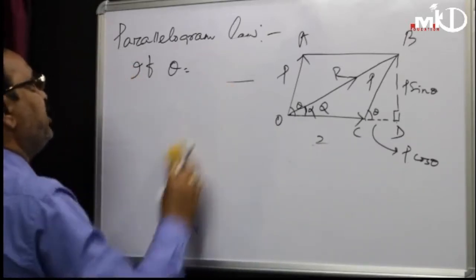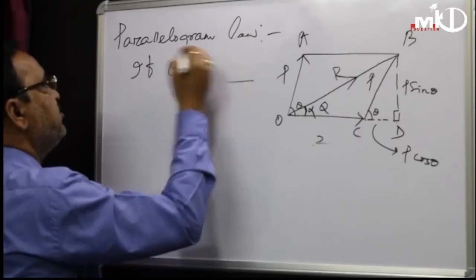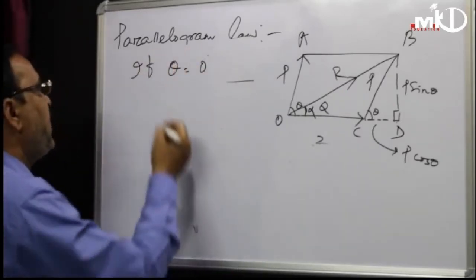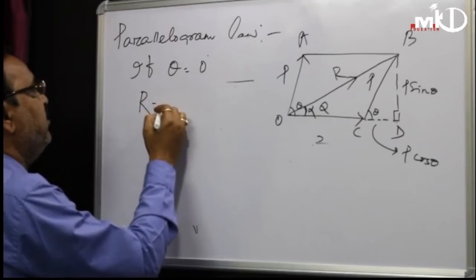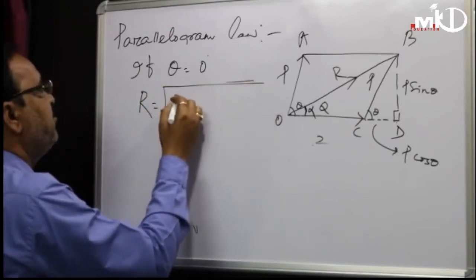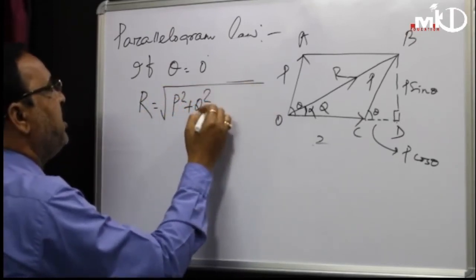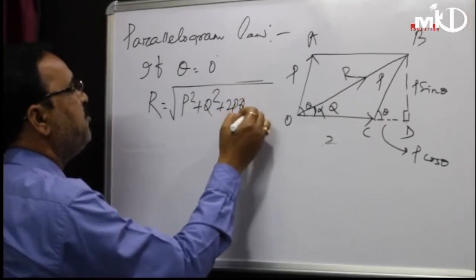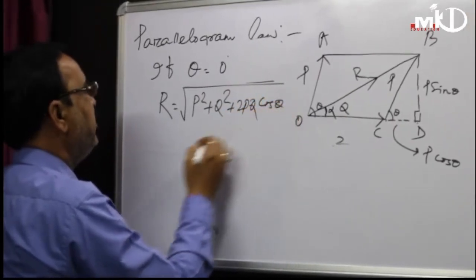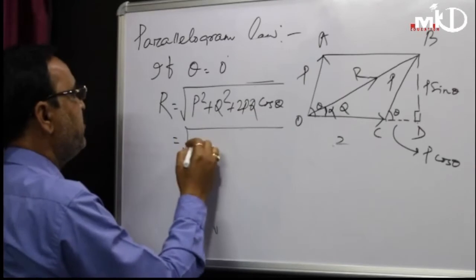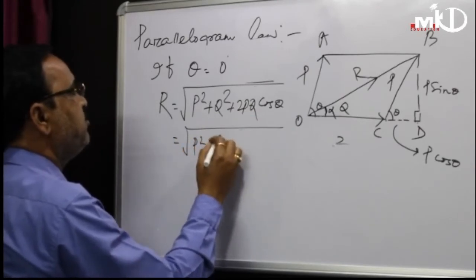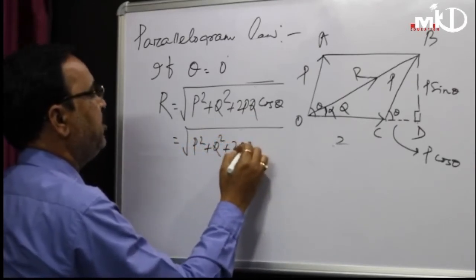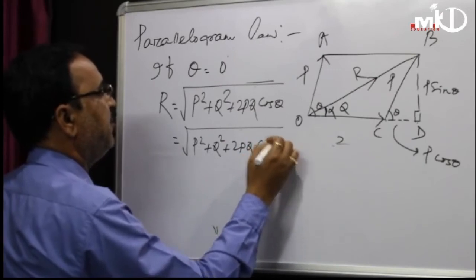If theta is 0 degree, what will happen? The resultant R equals square root of p square plus q square plus 2pq cos theta. It means square root of p square plus q square plus 2pq cos 0 degree.